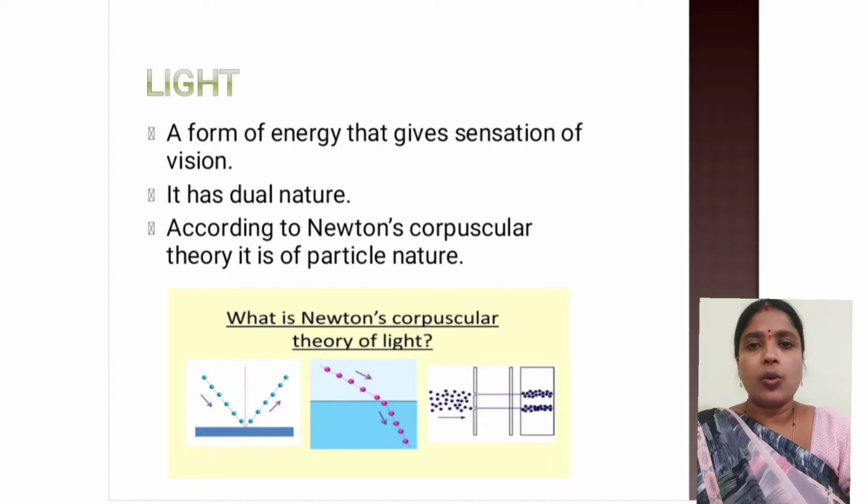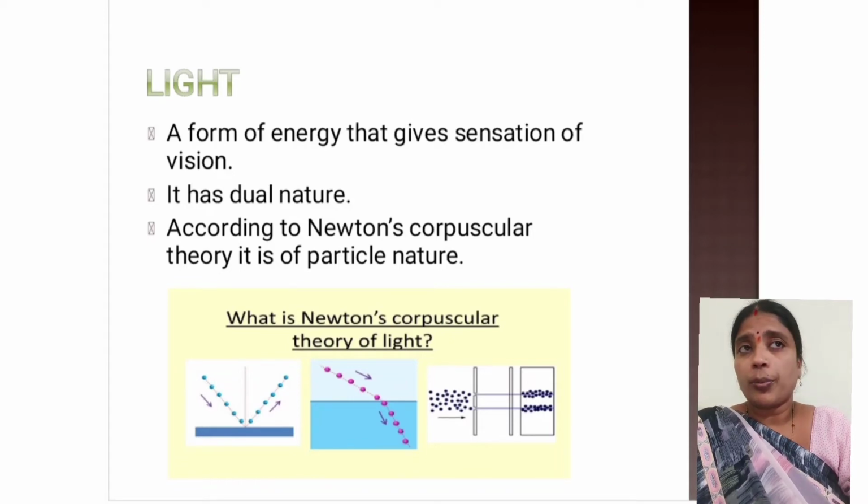Like long time ago, in the earlier times, it was believed that light is made up of small particles. So this belief was of Newton. Newton gave his corpuscular theory. Now what do you mean by corpuscles? Corpuscles means particles. So according to Sir Isaac Newton, light is made up of different particles, and when light performs different phenomena, it behaves as if it is made up of several particles in it.